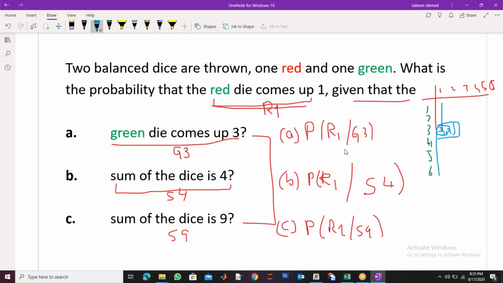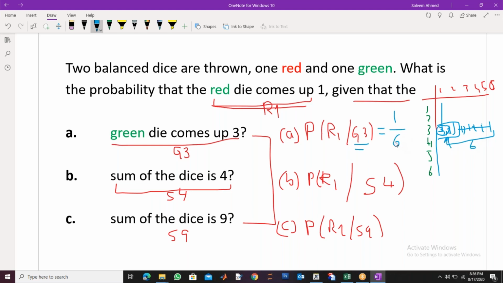If you say R1 and G3, the probability of R1 and G3 is just 1, because there is only one event that gives you 3 on green and 1 on red, divided by all green 3. All green 3 are 6, because 3 with 1, 3 with 2, 3 with 3, 3 with 4, 3 with 5, 3 with 6. So there are 6 total, so 1 by 6 should be the probability.